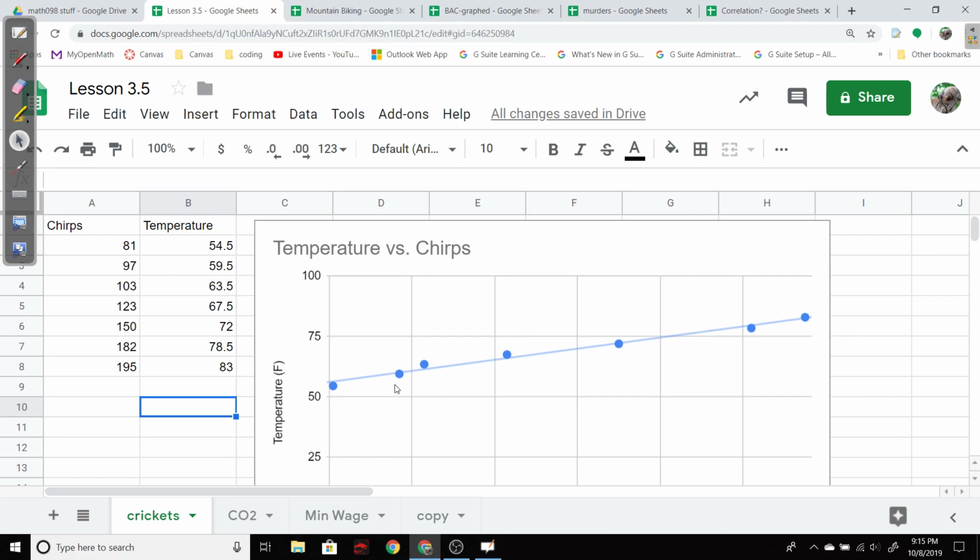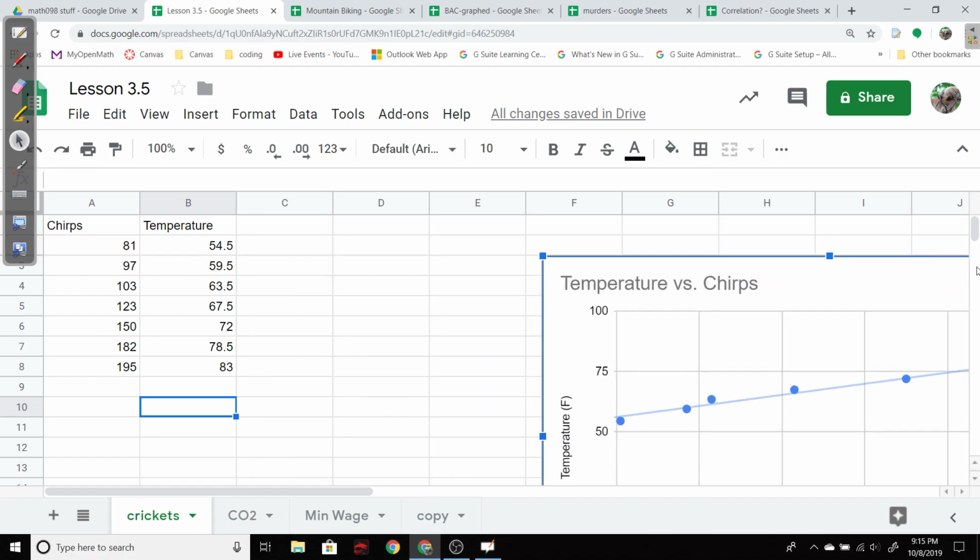And I had the computer guess at a line in there. And I'm going to use the second point and the last point because they seem to hit pretty good on that line. And I think that line kind of follows this trend of dots pretty well. So again, second point and the last point.